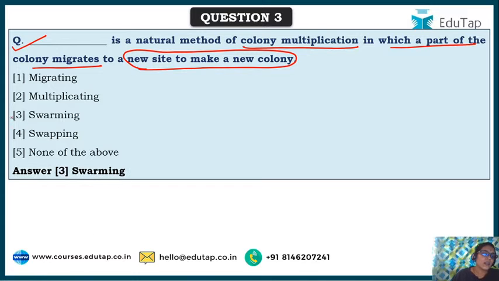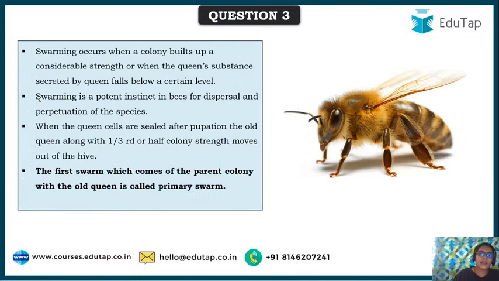That's called swarming. This occurs when a colony builds up considerable strength, or when the substance secreted by the queen falls below a certain level. Then this is the hint for them for dispersal and to perpetuate their species, so they move on.